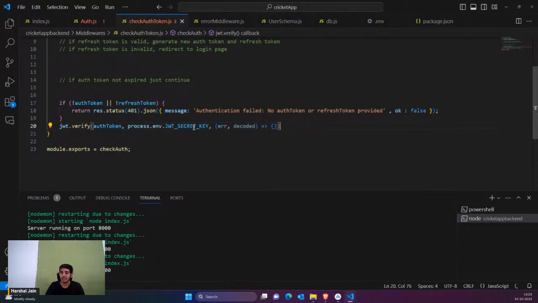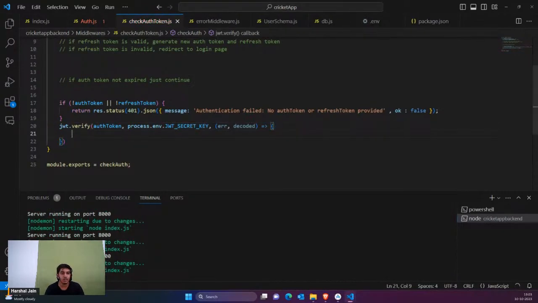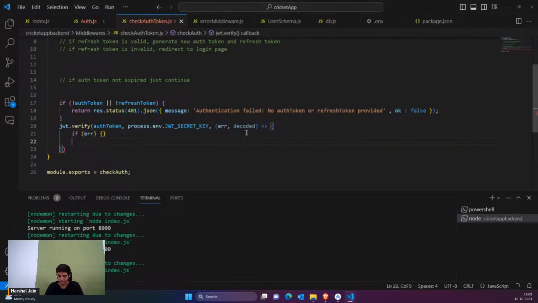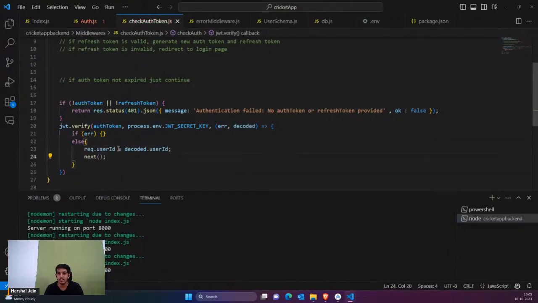If the auth token is expired, then we would receive an error. So I'm simply going to say that if the auth token is expired, then we have to check for the refresh token. Else, just decode the user ID from the token and just go to the next API, whatever API you are calling.